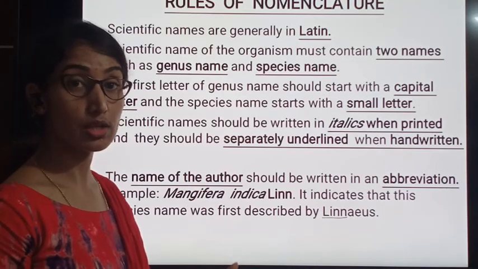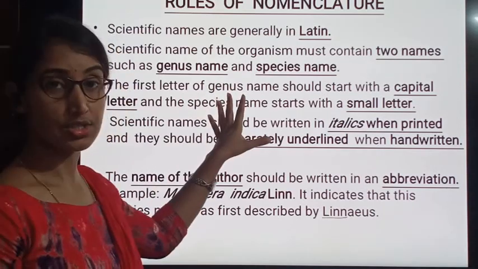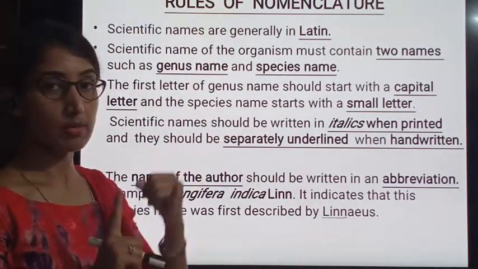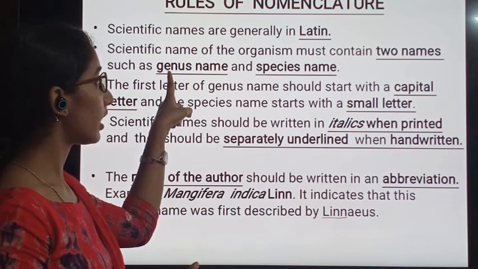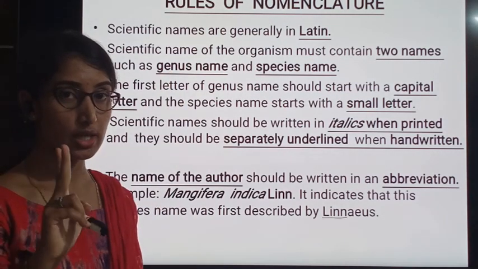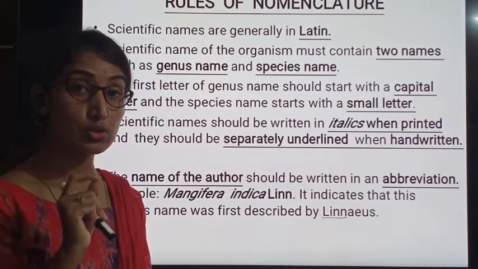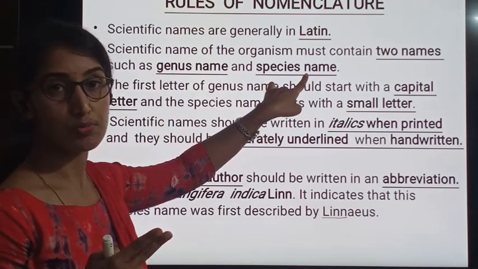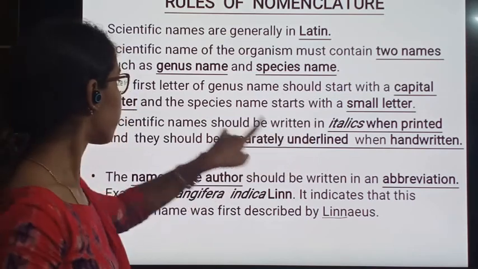I am repeating the rules of nomenclature again. The first rule is the name should be from the Latin language. The second rule is there should be two names, and among the two names, the first name should be the genus name, the second name the species name.